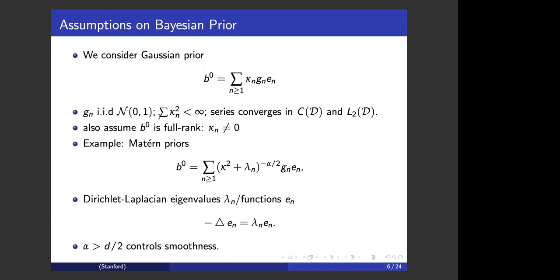We also assume that the prior process is full rank, which is equivalent to saying that the kappa n are non-zero. As a canonical example, we can consider the Matérn process priors, where the eigenvalues are induced by the Laplacian eigenvalues lambda m, and eigenfunctions are given by the Dirichlet Laplacian eigenfunctions. In this prior assignment, the sequence kappa n, or equivalently the index alpha, controls the smoothness of the prior.